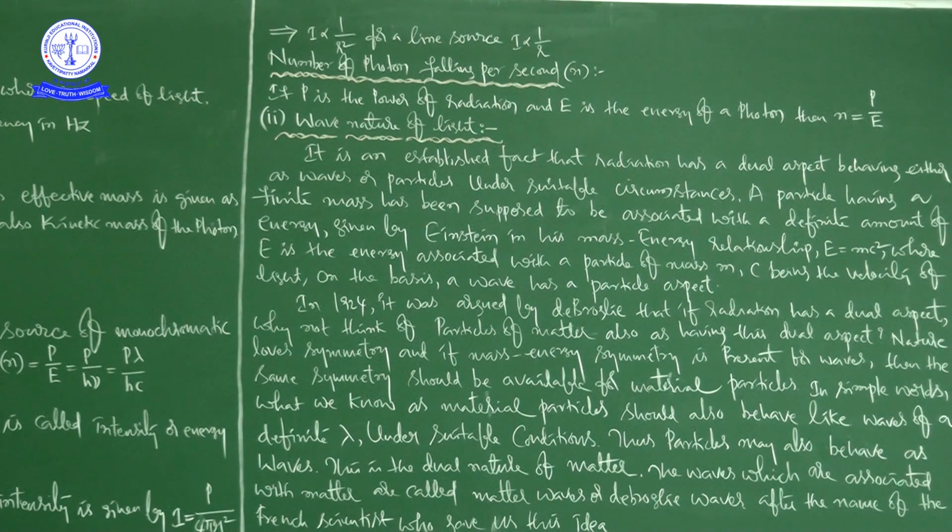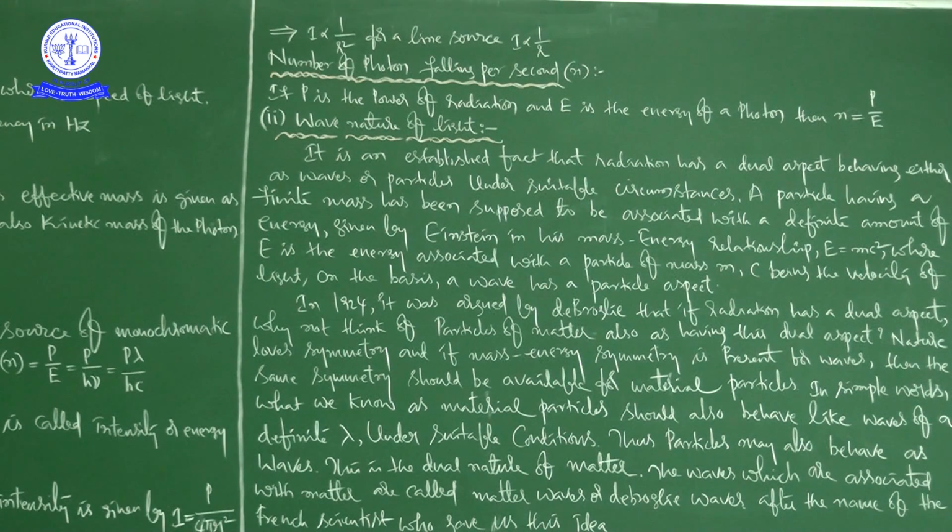Sometimes electrons behave like waves and produce a diffraction pattern, as shown by the scientists Davisson and Germer, and also by Thomson. So the concept of de Broglie waves is not purely a flight of fancy of a scientist, but actually exists. So we accept this duality of matter as we accept the duality of radiation.